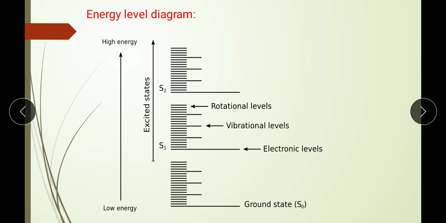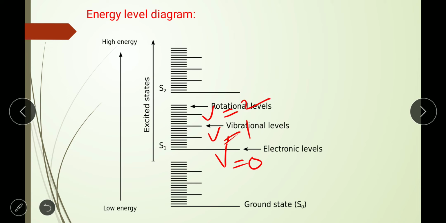Okay, this is nothing but the excited state. It is from low energy to high energy. Okay, so if we see here, if we write here that V is equal to 0, after that V is equal to 1, then V is equal to 2.